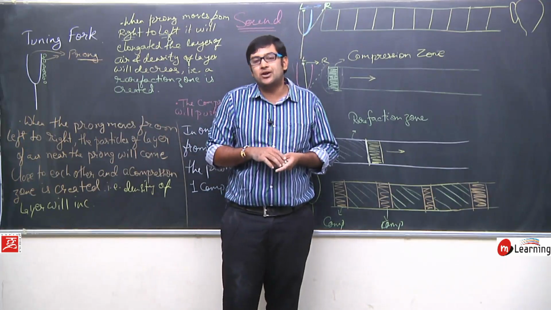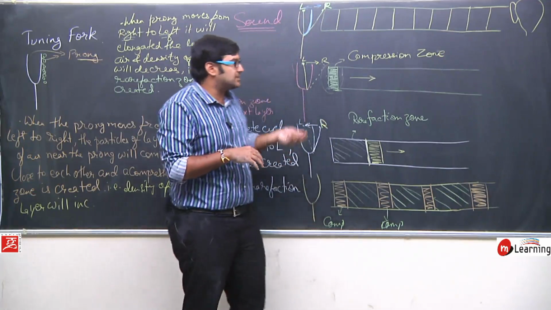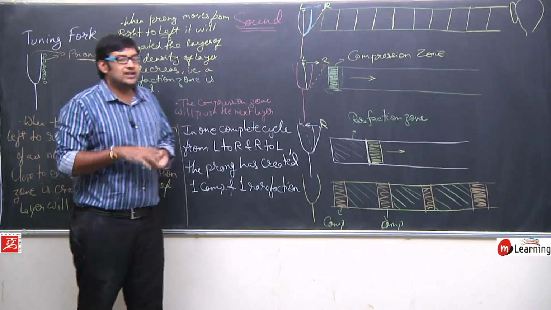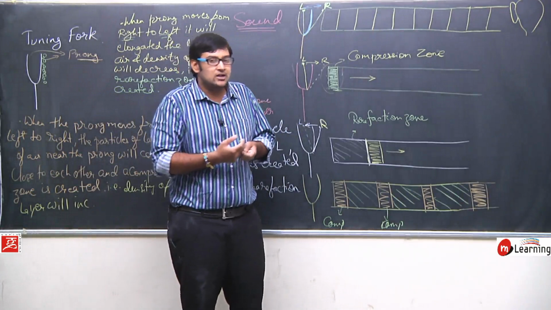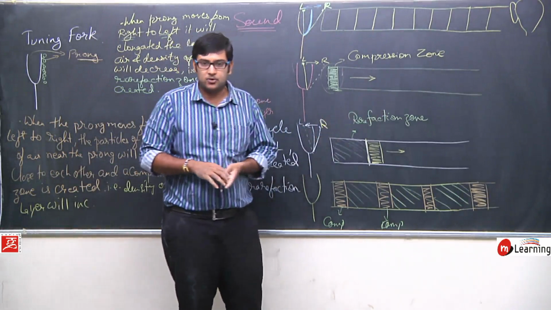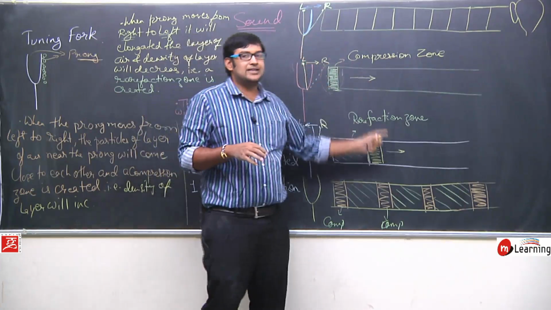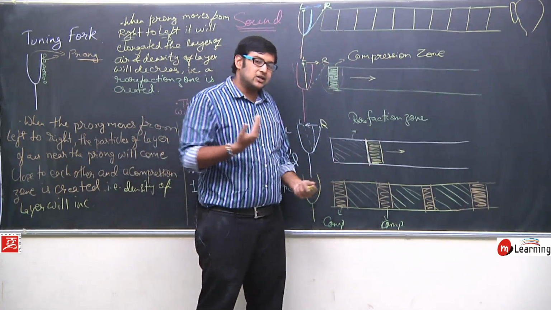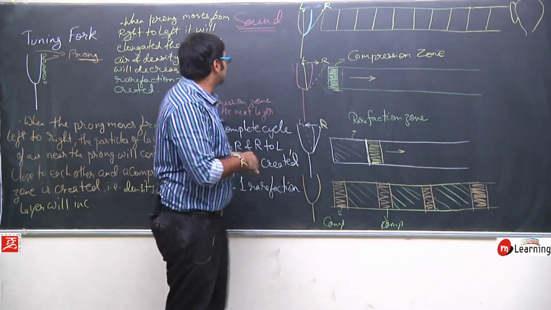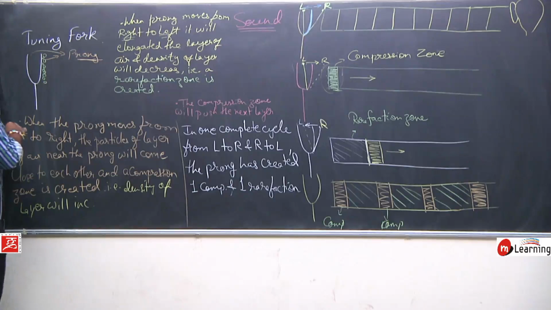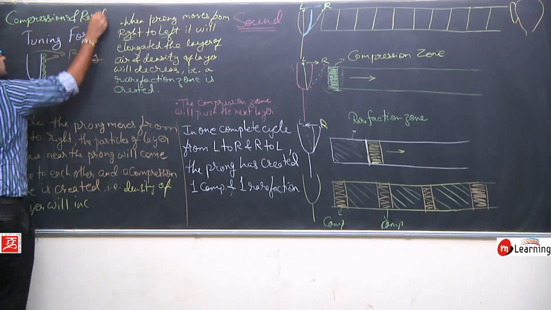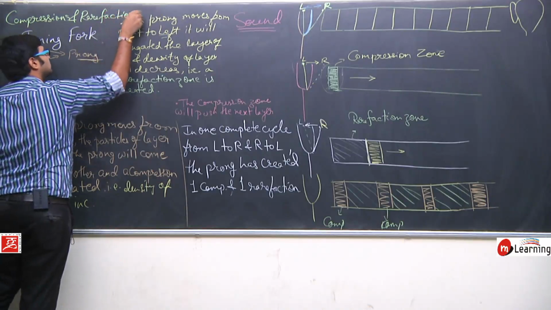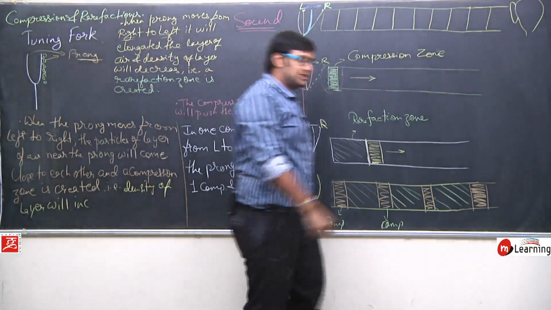So this is the basic importance of medium, how the medium plays a very important role in the propagation of sound. It's good that you can hear and you can speak, so you have a source of sound, you also have a sound sensing organ, but if there is no medium, sound cannot propagate. Okay, and this is how the medium plays an important role. It continuously creates compressions and rarefactions. Okay, so this concept is about compressions and rarefactions. So you can note this concept and then we will continue.